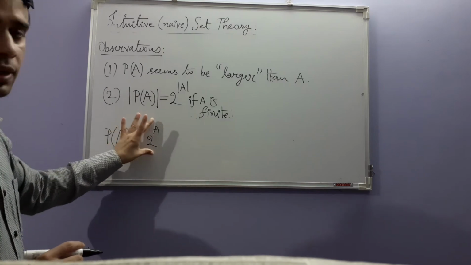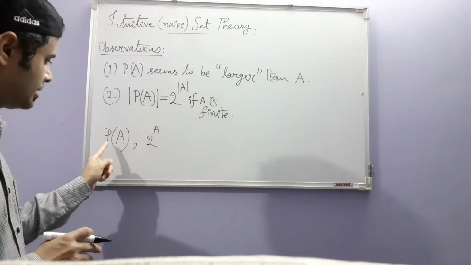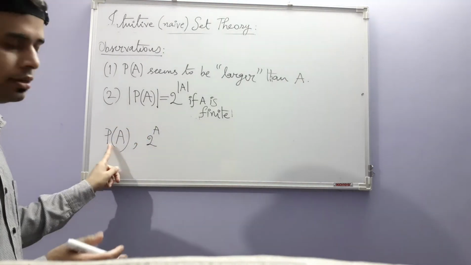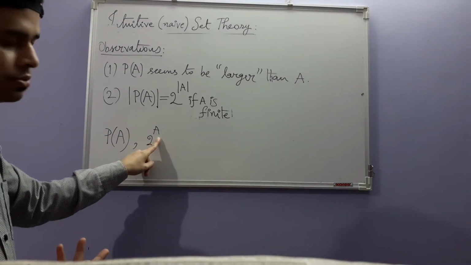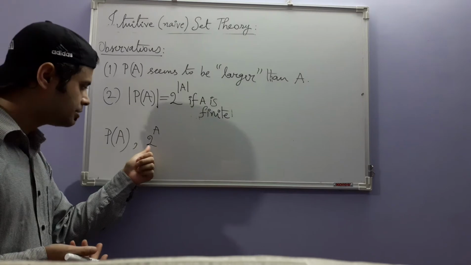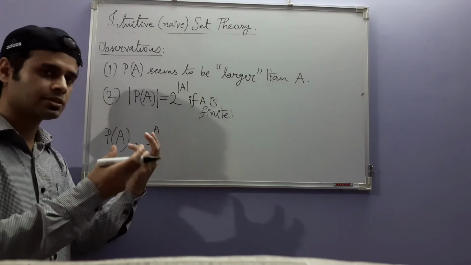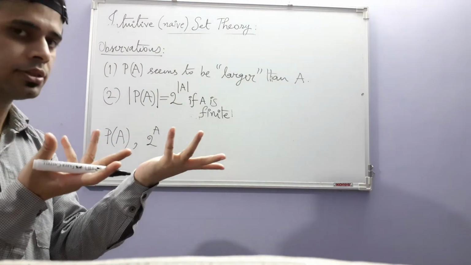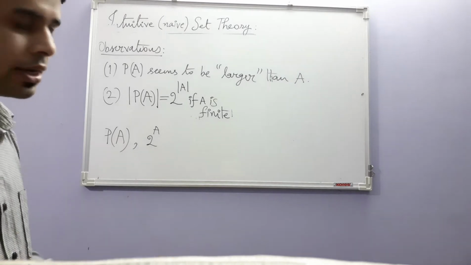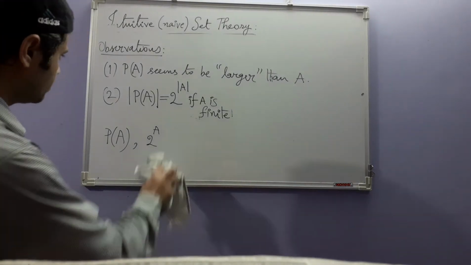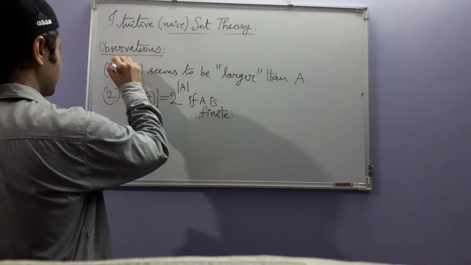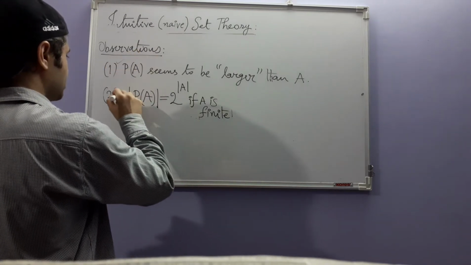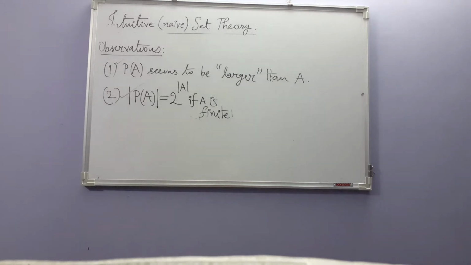Don't think of it as a number. It is just the power set of A. So it also has this notation which some people use. And in fact, this notation itself is a special case of a more general situation which we will come across later. Okay, so this part we cannot prove right now, but this part we will prove soon.